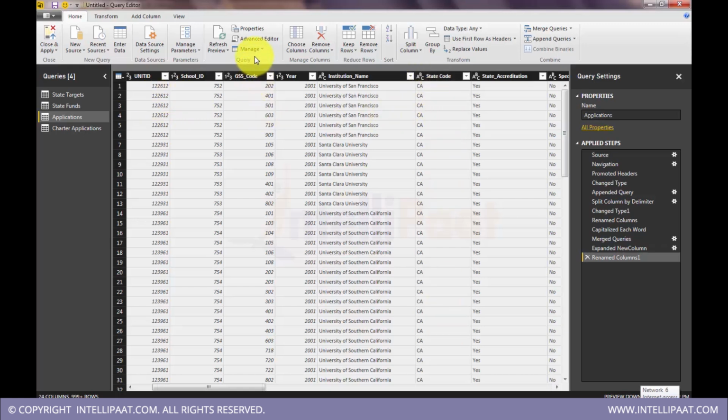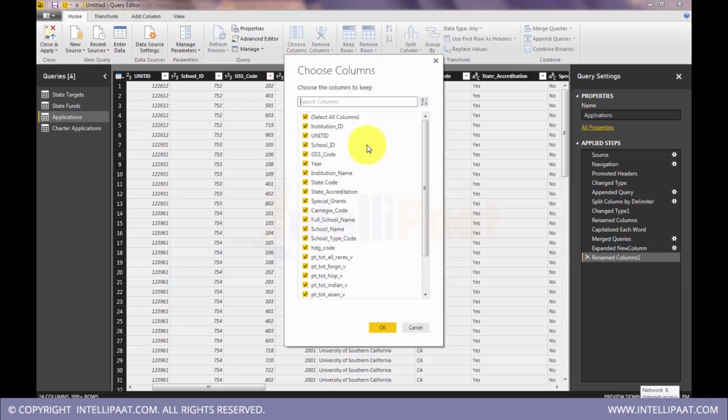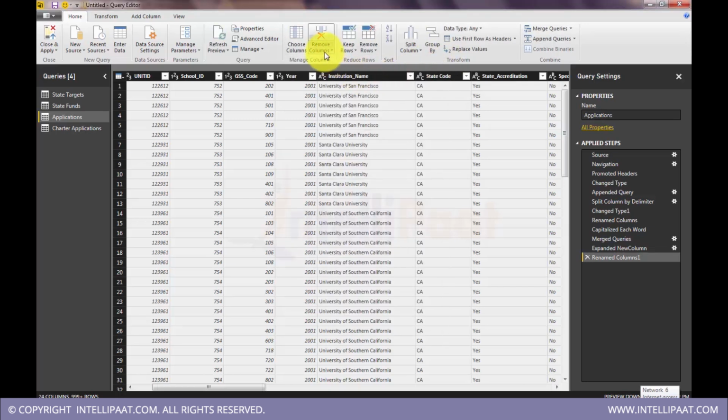We have more options, like we can choose certain columns that we want, and we can ignore columns that we don't want. We can remove the columns that we just did in state targets. Keep rows, so we want to remove certain rows from top. So this is data cleaning. This is actual data cleaning. Data in some terminologies is called data massaging. So yeah, we can sort a column and then group by, and then we do all this stuff.